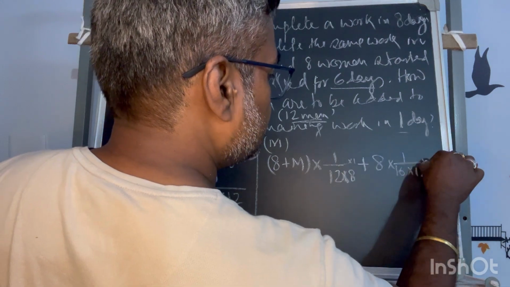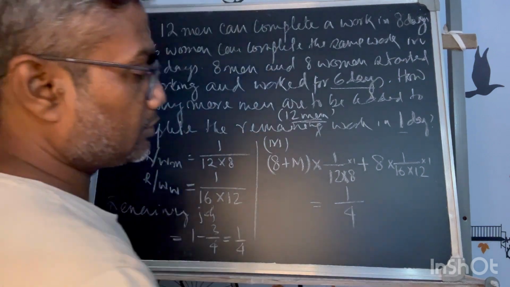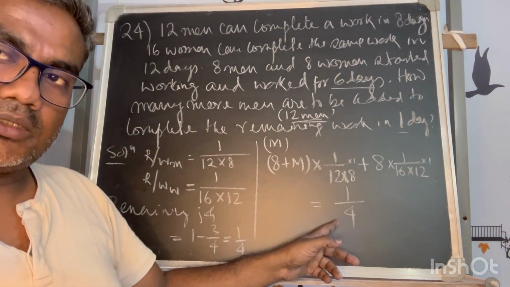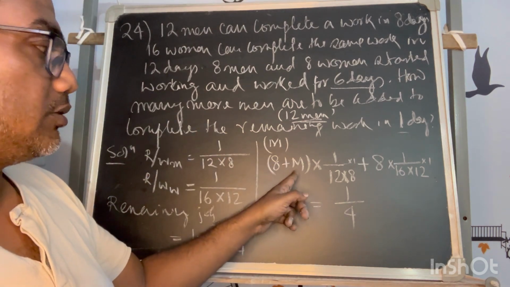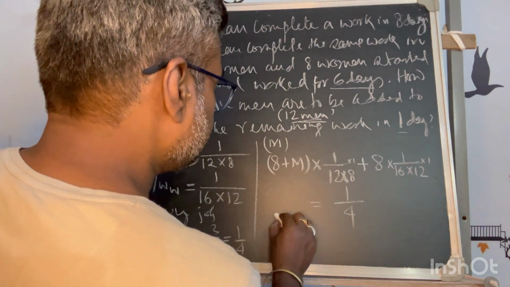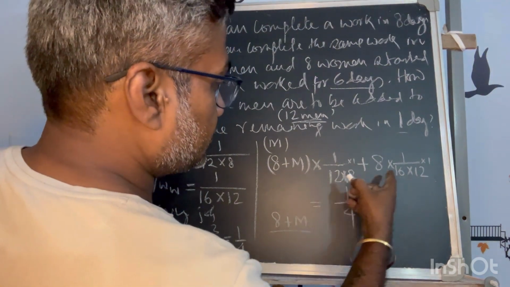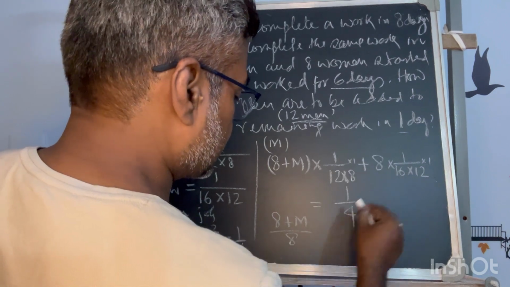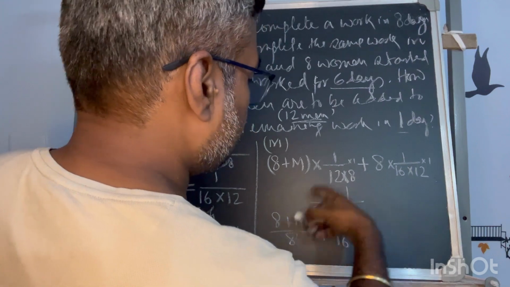So I am assuming this is for each day, and this part must be equal to 1 by 4 because the remaining is 1 by 4. So this can be put in one equation where the only unknown is m. So that can be calculated from this. Basically this becomes 8 plus m by 12 into 8, plus 8 upon 16 into 12 equals 1 by 4. Now 12 is common, so we can put it on the other side.